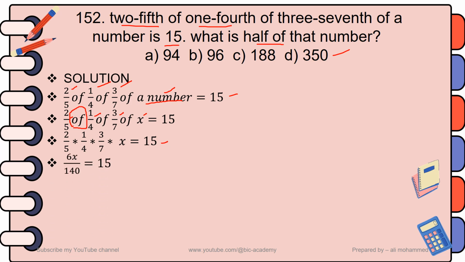Then again, 2 times 3 times x is 6x, and 5 times 4 times 7 is equal to 140. Then you have 6x over 140, which is equal to 50. Then cross-multiply, you get 6x is equal to 2100, and divide both sides by 6. You get x is equal to 350. So your answer for this question is choice D.